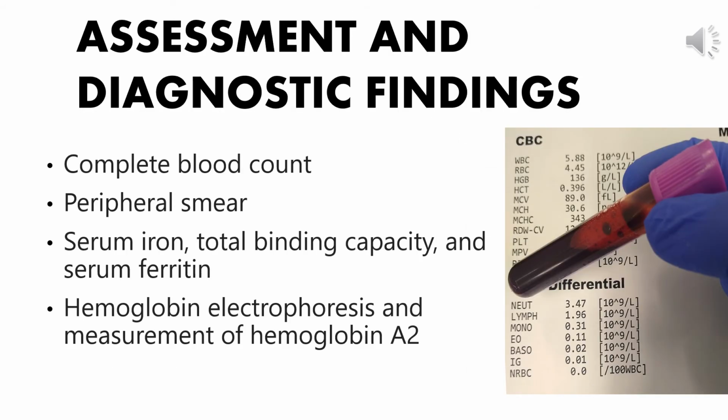Now we will discuss the assessment and diagnostic findings. The first diagnostic finding is the complete blood count. The CBC, that is the complete blood count, documents the severity of the anemia. By knowing the complete blood count, it will tell us at what level the anemia is.